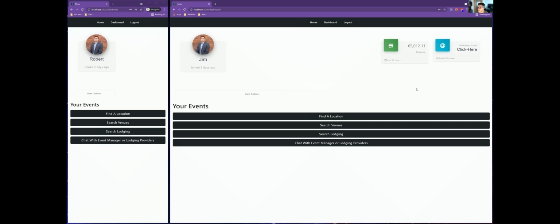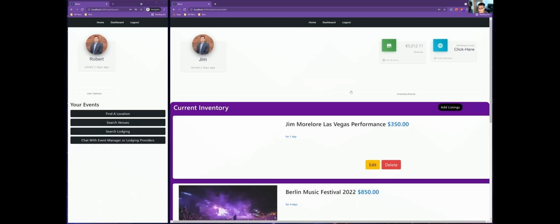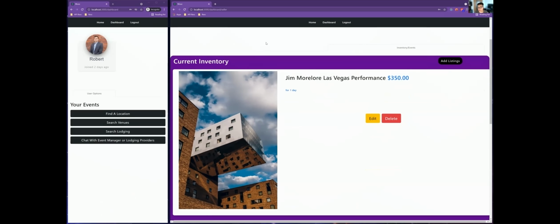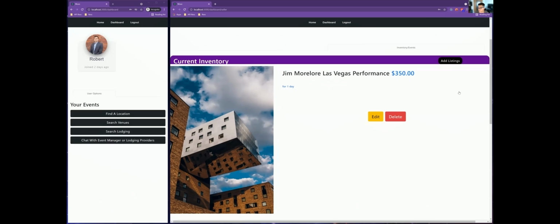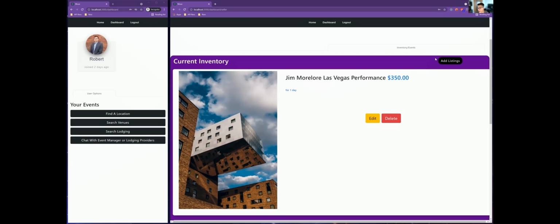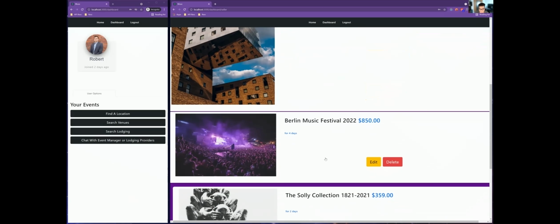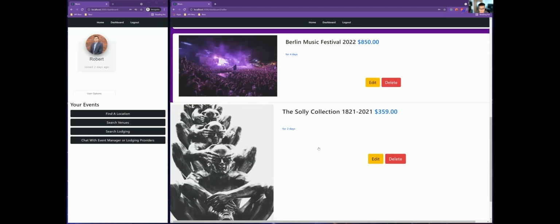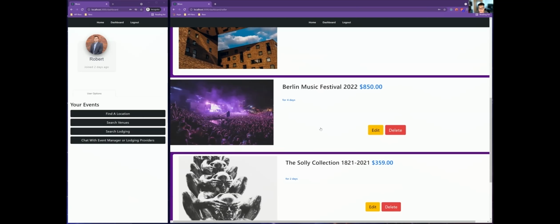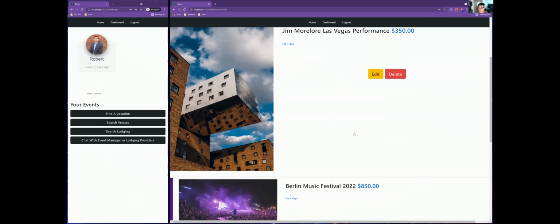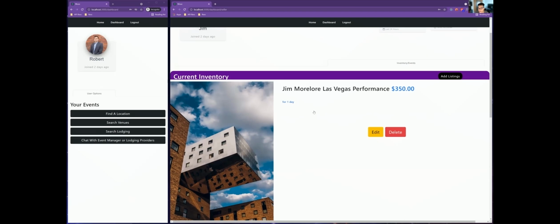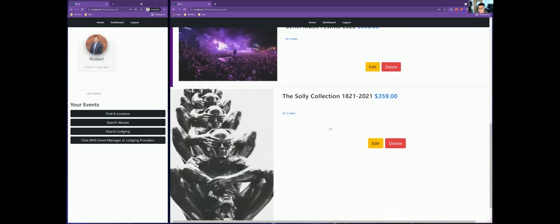At any point, Jim can look at the possibility of withdrawing his funds from his account. In Jim's view, he has the possibility to manage his inventory, as well as look at the different types of events that he has on our platform, as well as being able to add more events. If we scroll down here, we'll see that Jim has about 3 events, ranging from art expos to festivals, to other single performances that he has being offered as an event manager.